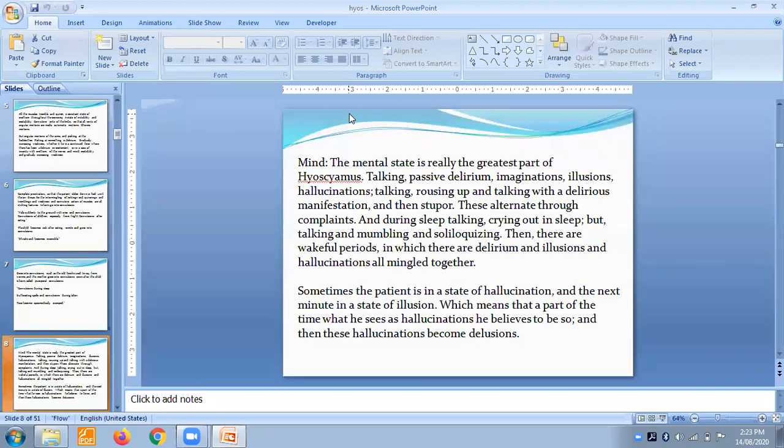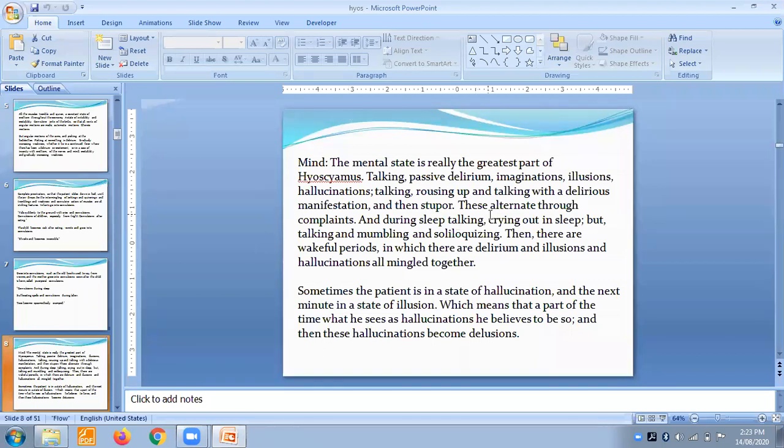There is passive delirium. Continuous, they are in a delirious state. There are imaginations, illusions, and hallucinations, and all are intermingled with each other. There is continuous talking, continuous muttering. We have seen such type of patients in our rehabilitation center, right? So you can use this remedy for those people.